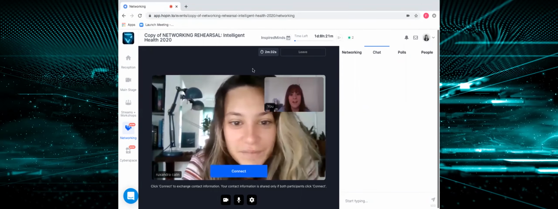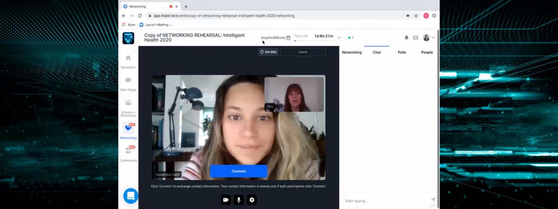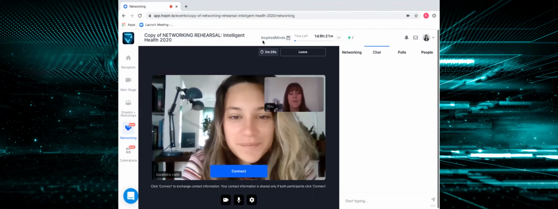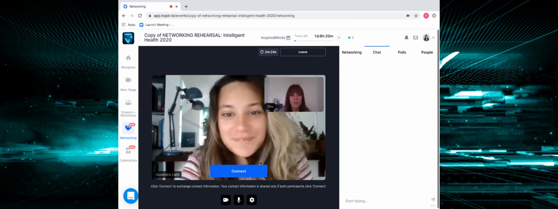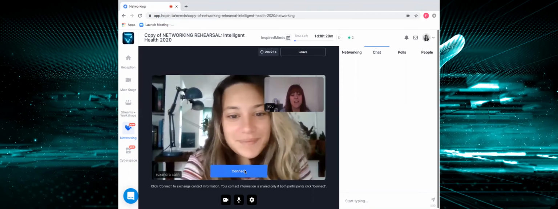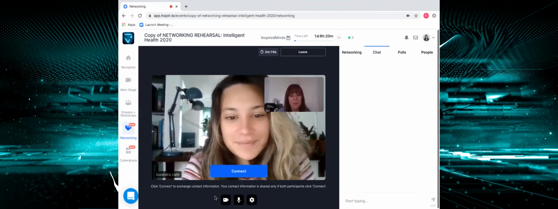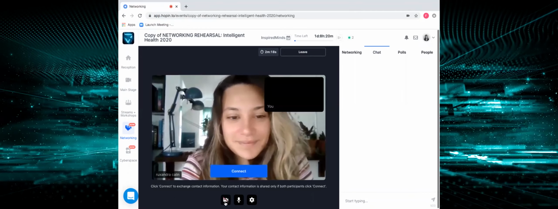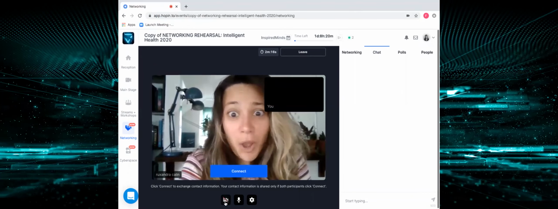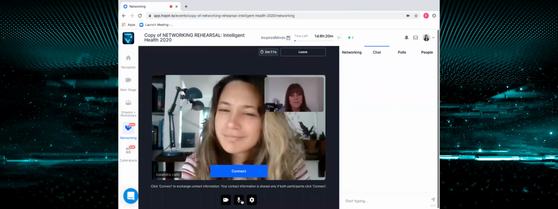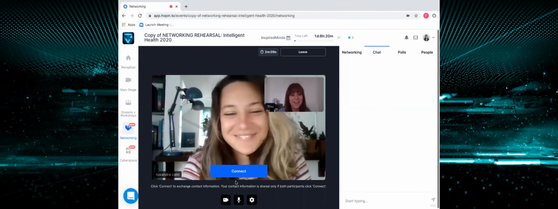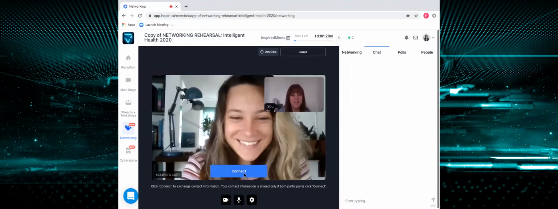You can see the timer up here in the top right-hand corner, which tells you how long you've got left with the session. At the end of the session, if you want to connect, simply connect down the bottom here. You do also have the toggle options to turn your video off, like so. Mute yourself. But when you're ready to connect, simply connect here.